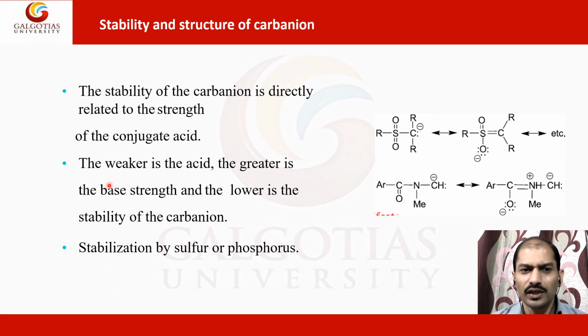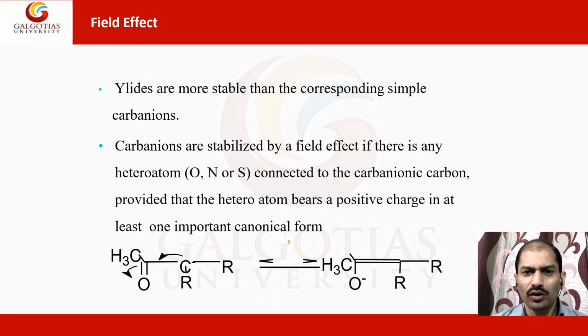Stabilization by sulfur or phosphorus, or other metals, can stabilize the carbanion, but that depends on whether they are present in the reaction. Only then can that particular molecule or carbanion be stabilized.